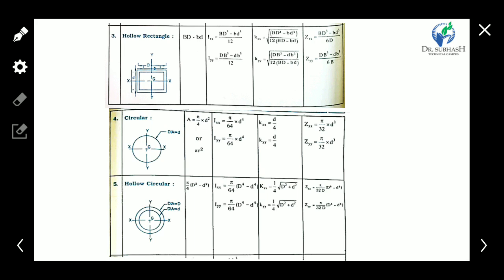These are the basic shapes regularly used in creating composite areas, and for that we have to find the moment of inertia of the composite area. So we have to know how to find the moment of inertia of these regular shapes. These equations are important, so remember all the moment of inertia equations of the regular shapes.